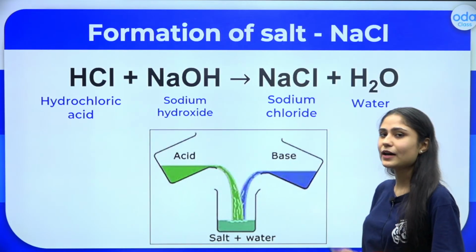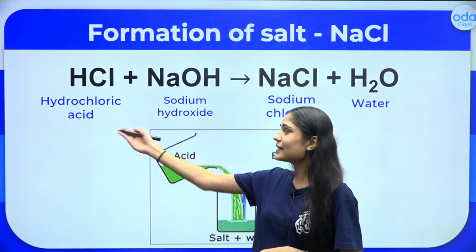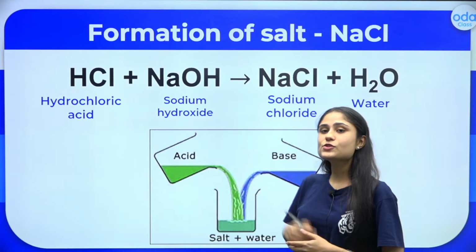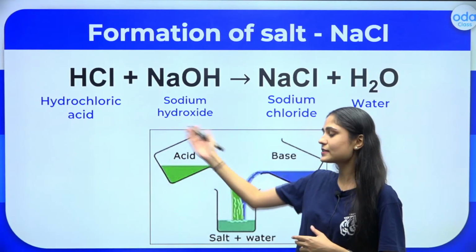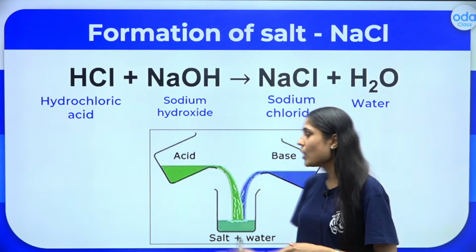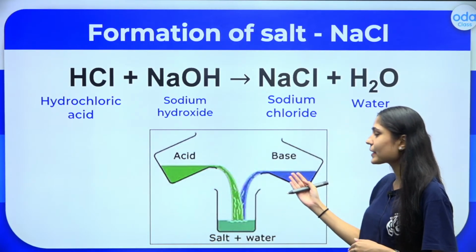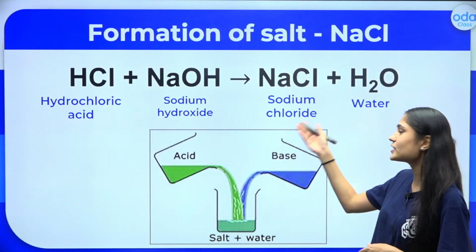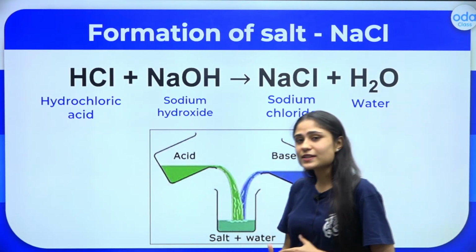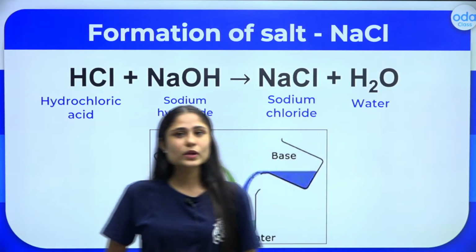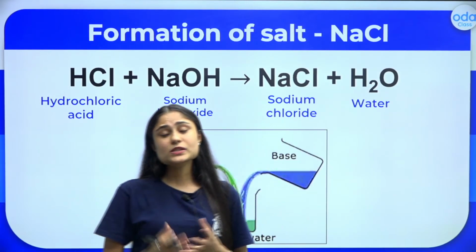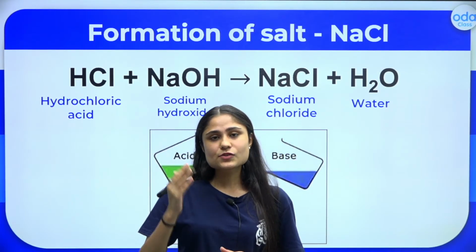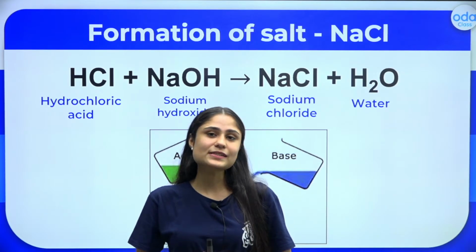Here is an example. Once again, we are taking an acid, that is hydrochloric acid. Other than this, we take a base, that is sodium hydroxide. So this right here, it is a base. When we are mixing an acid and a base, what are we getting in turn? We are getting a salt, that is sodium chloride, and then we got water. So this was all about the properties, or how we can classify something as an acid. All of these are the properties that it must satisfy.